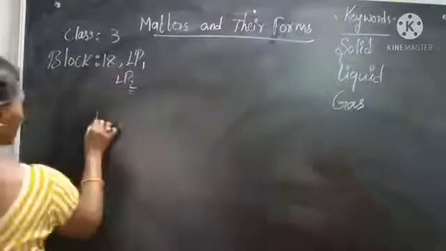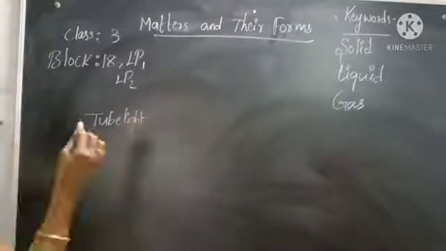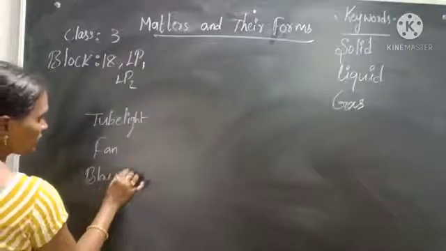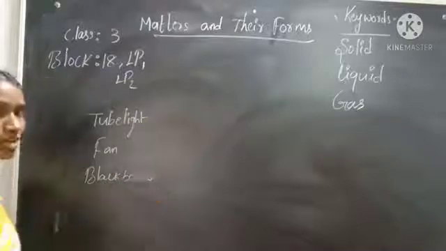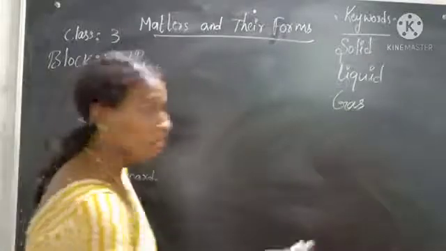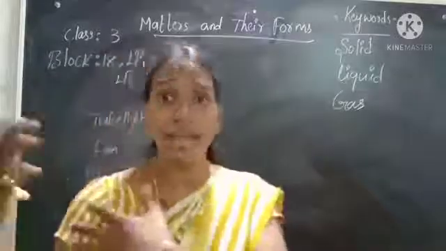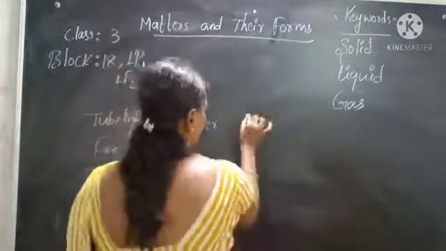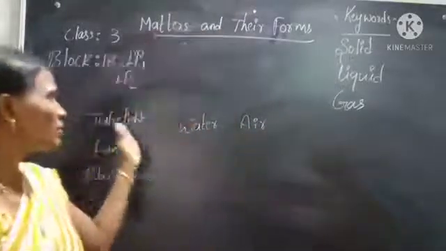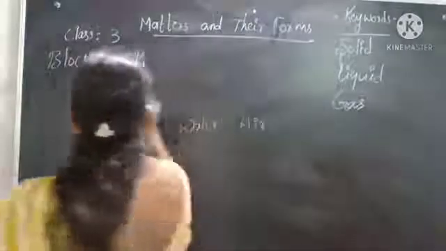I can see some blue lights and the fan, and the blackboard, and I have chalk with me, and water. If I switch on the fan, I can feel the air also, but I cannot see that, right? These are the things I can see. Is there any difference between the three kinds of matter? Today we are going to discuss that, exploring materials.